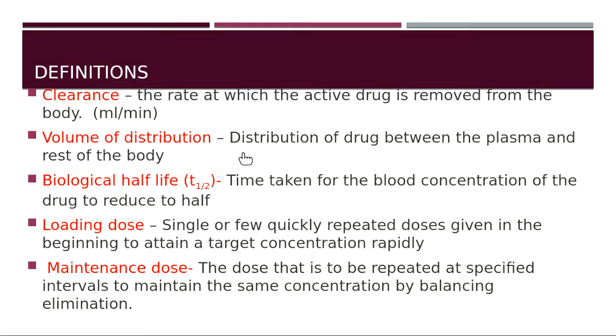The third is biological half-life, also known as T half. Biological half-life means after how much time half of the drug will be excreted, or the drug concentration in the blood will be reduced to half. So biological half-life determines the actual time for which the drug can act. It is the time taken for the blood concentration of the drug to reduce to half.